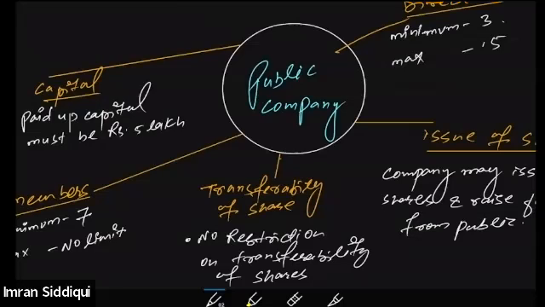It is the minimum capital, but not the maximum. There is no limit upon the maximum capital. Whatever amount a company will be entitled to raise from the public is called authorized capital. And there are various subcategories of capital: paid up capital, called up capital, subscribed capital, and others. We'll talk about different forms and kinds of capital in the next class.